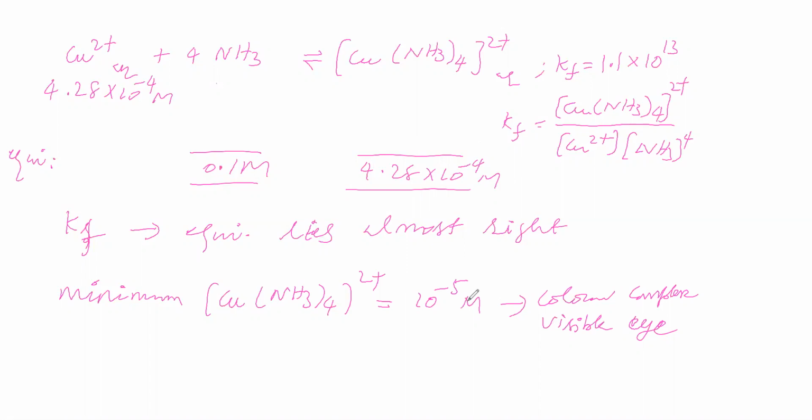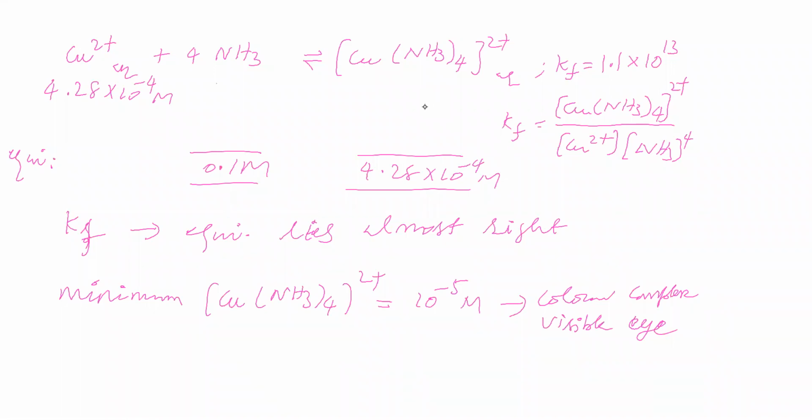Now say whether the solution will exhibit this color or not. If the solution color appears, the solution is exhibiting this color. So we can say that the complex color is visible to the eye, that means we can see the blue color. That's what they are saying. So this first question is over.